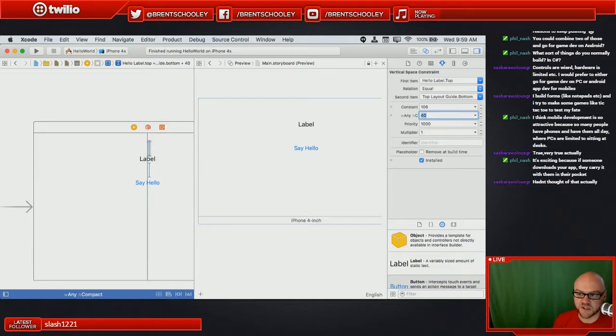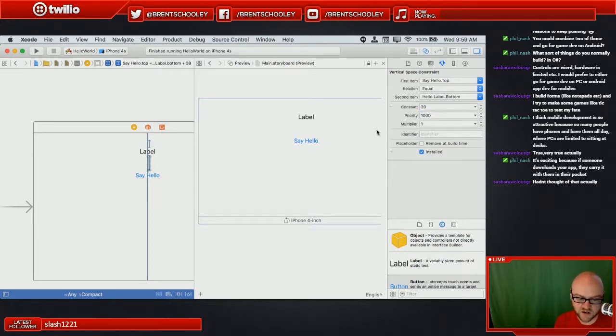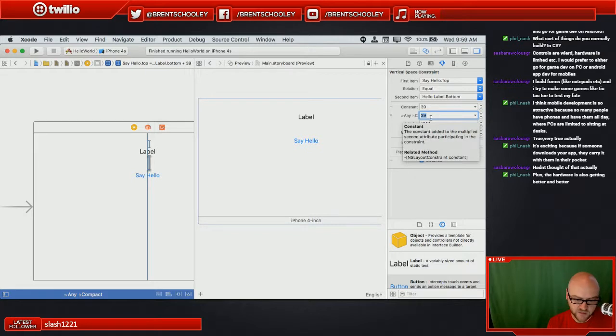If you remember, we specified that the button should be a certain distance. Let's change this to 20 so it's more dramatic. That the button should stay a certain distance away from the label. Let's tighten that up as well in landscape so that these guys are not only higher up, but they're tighter together when we're in landscape. And I can do that by saying that I only want them to be 10 apart.